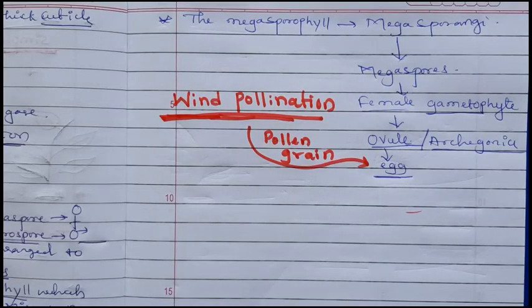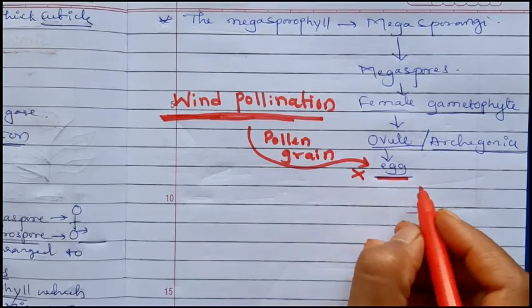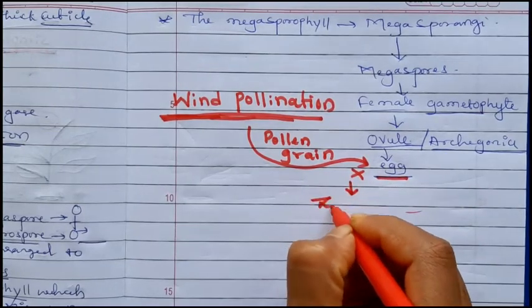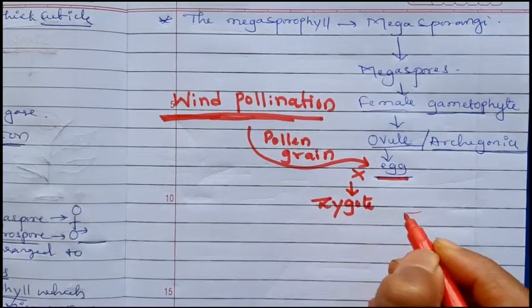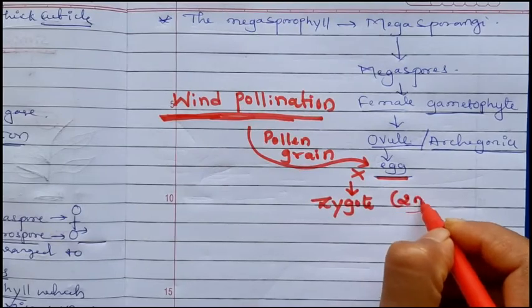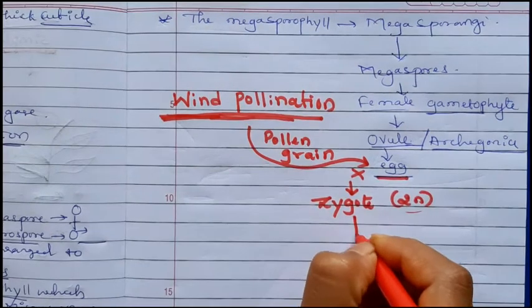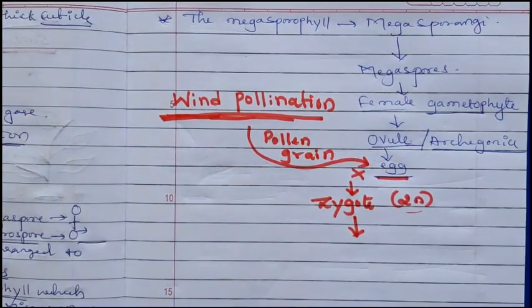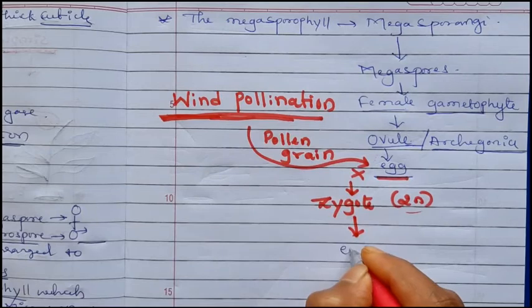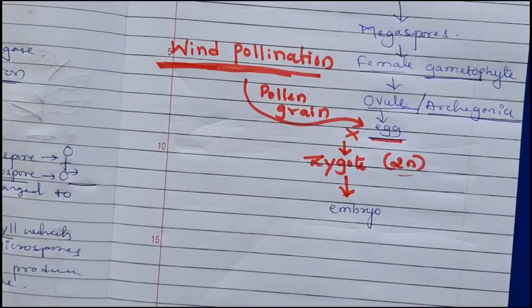Okay, then the egg and sperms unite to form a zygote after pollen grains reach the egg. This is fertilization. The diploid zygote is formed. That zygote again develops into an embryo which undergoes many repeated mitotic divisions.